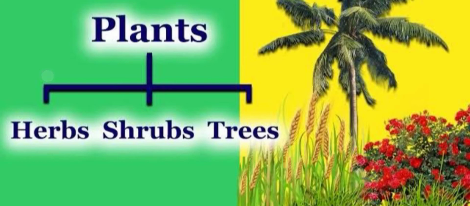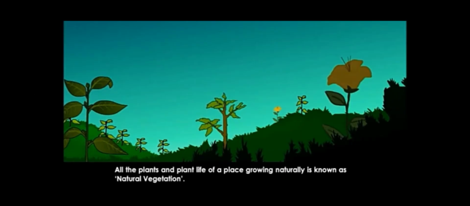Now let us see the definition of natural vegetation. What is the definition of natural vegetation? All the plants like grasses, shrubs, and trees which grow on their own naturally without any human interference are called natural vegetation. Whatever plants grow naturally without any human interference, that is called natural vegetation.